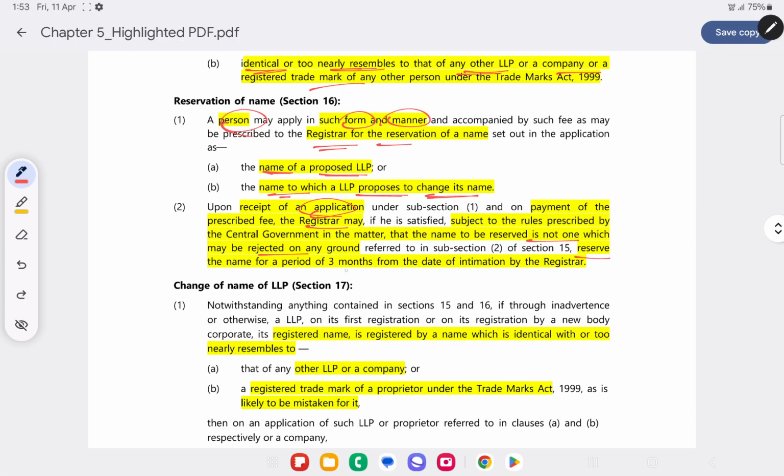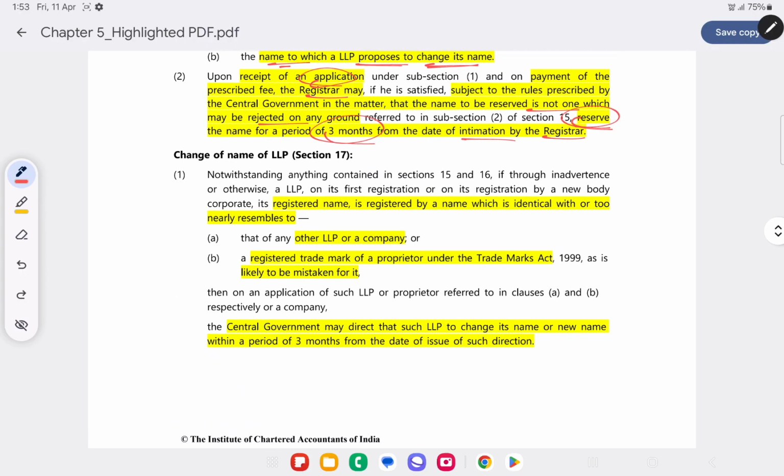So once it is approved, it will be reserved for a period of 3 months from the date of intimation, within which the LLP or the company will have to confirm. Change of name of LLP.